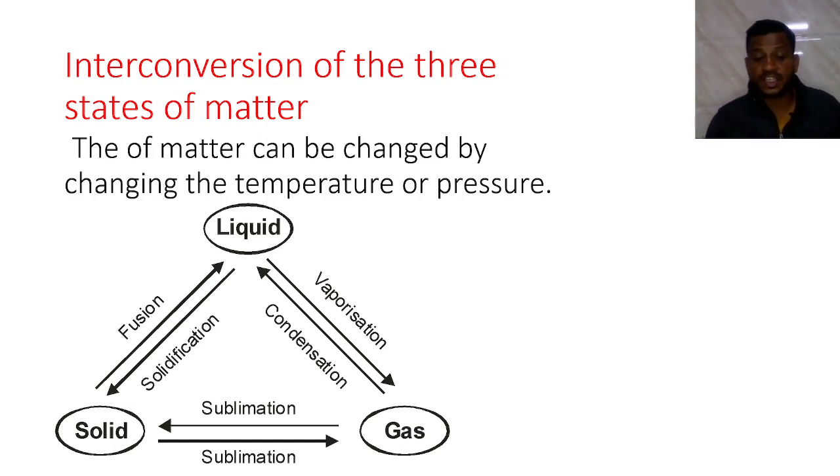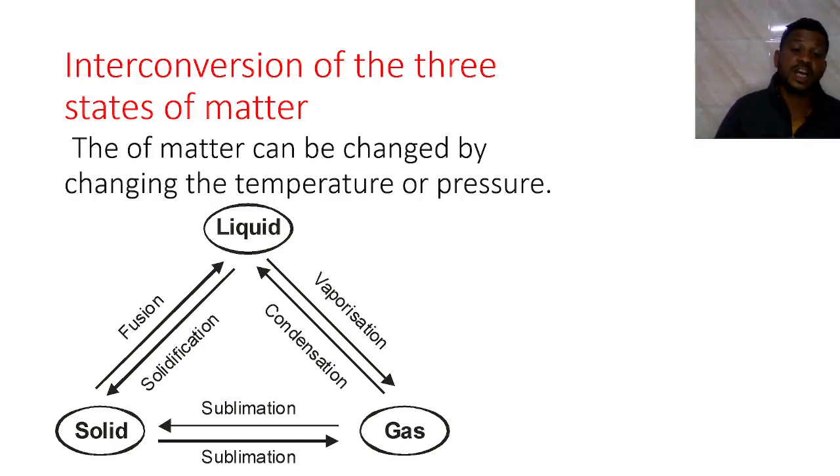The gas is converted into solid by the deposition process. Solid can convert into liquid, liquid can convert into gas, and gas is converted into liquid by the condensation process. These are the interchanges, or the interconversion, of matter.